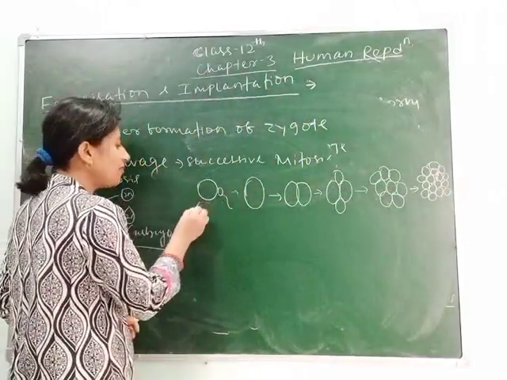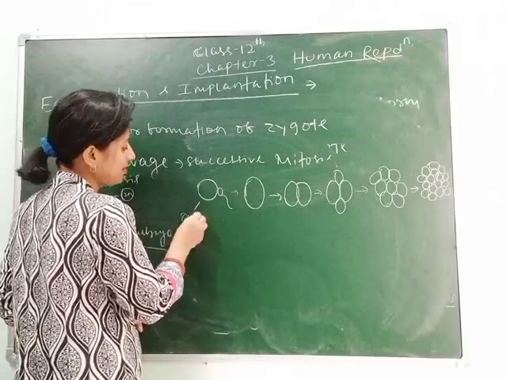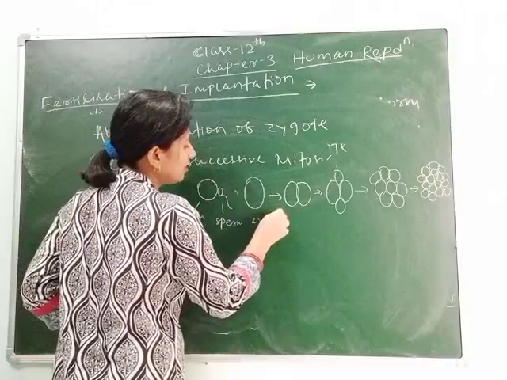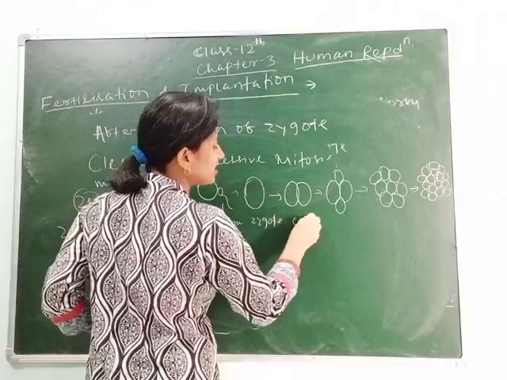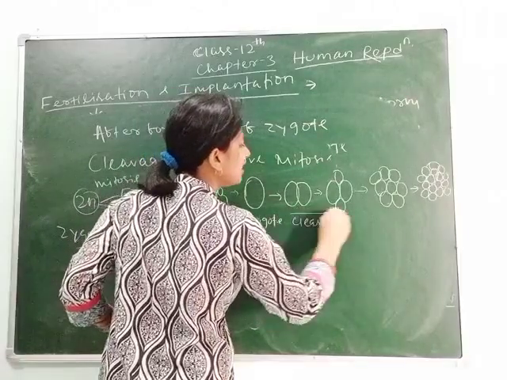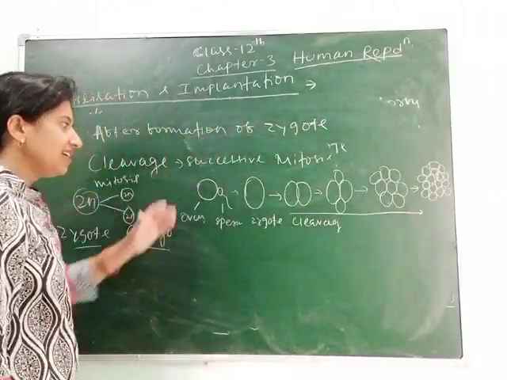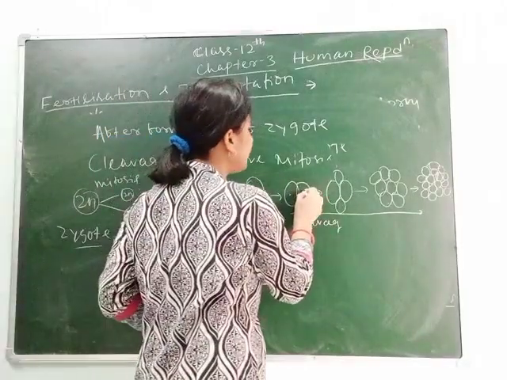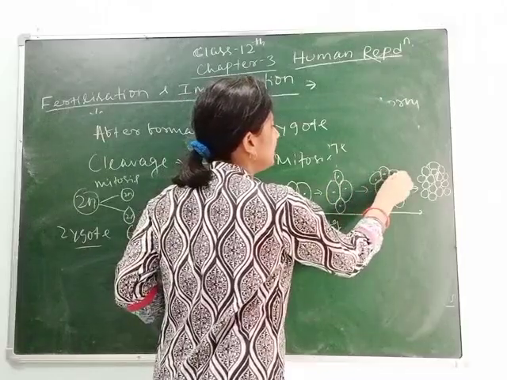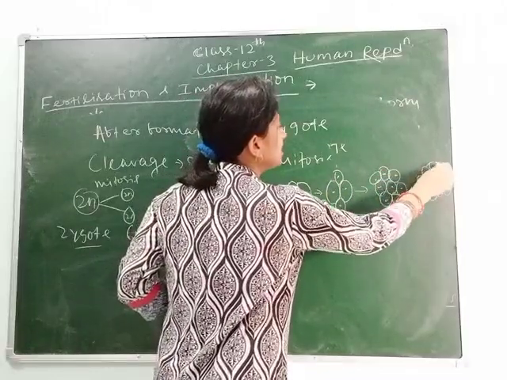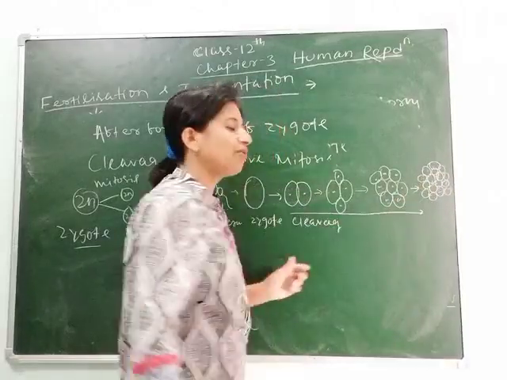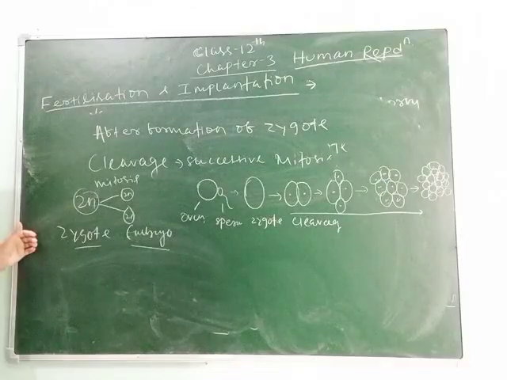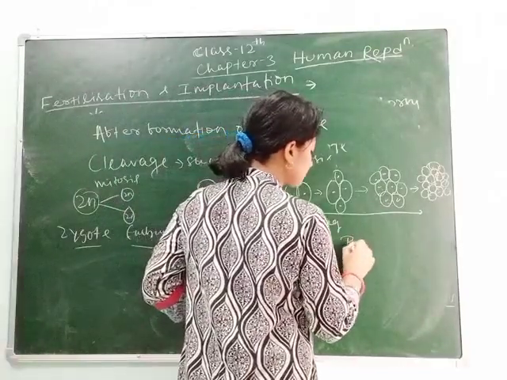So here we can say this is ovum. This one is sperm. This is zygote. It goes through cleavage here. Cleavage occurs. All of these are called cleavage. When mitosis occurs, then the 2 cell, then 4 cell, then 8 cell, then 16 cell. The zygote continuously divides mitotically and forms these cells, which are called blastomeres.